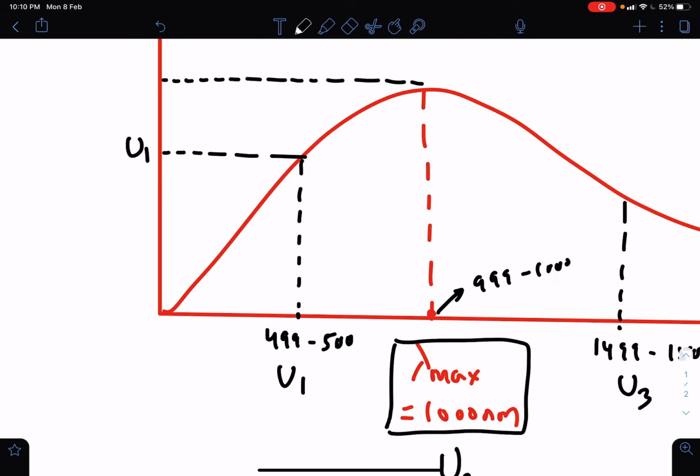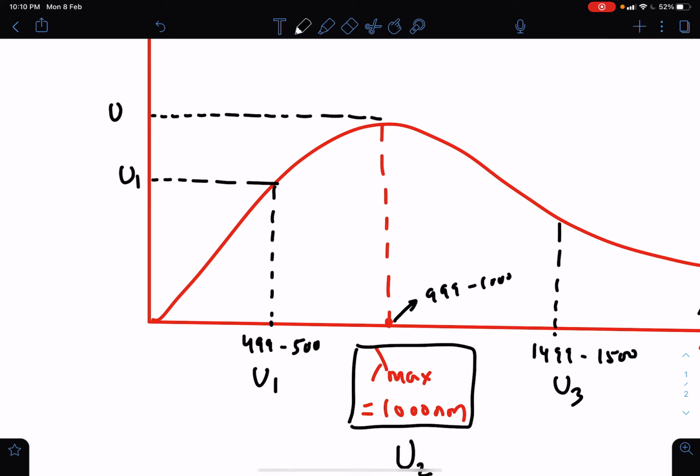Now definitely u1 is less than u2. We can't compare u3 and u1 like that, but we can compare u1 and u2, and u2 will be maximum and higher than u1 and u3. u1 is the energy corresponding to the wavelength between 499 and 500. u2 is the energy radiated per unit area per unit time between wavelengths 999 and 1000, and u3 is the energy emitted per unit area per unit time between wavelengths 1499 and 1500.